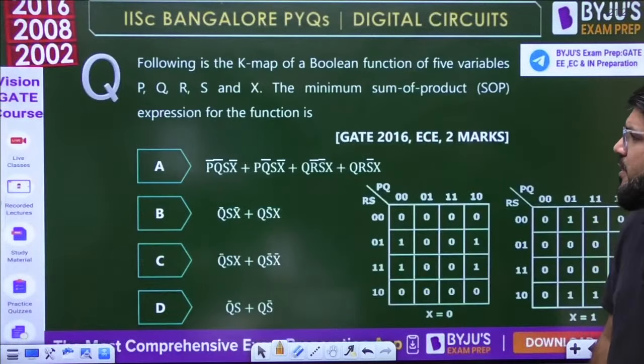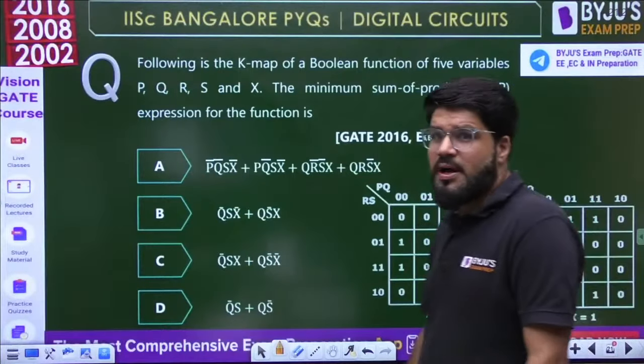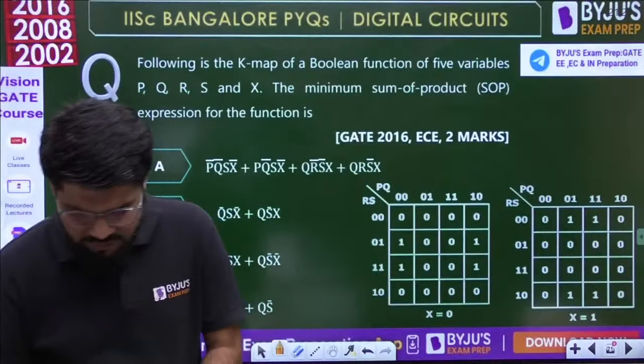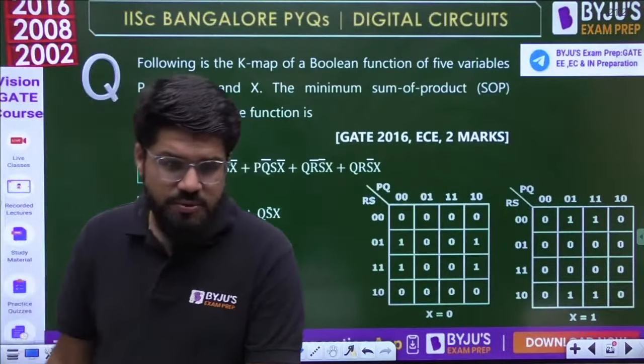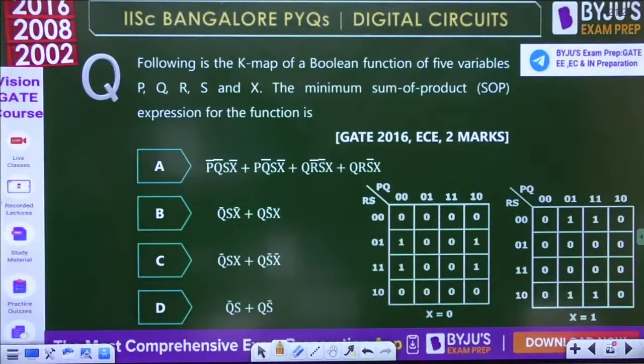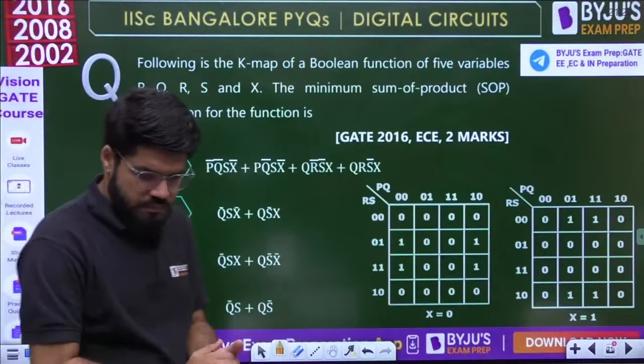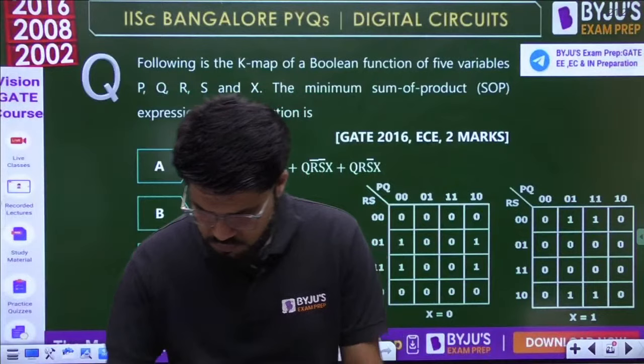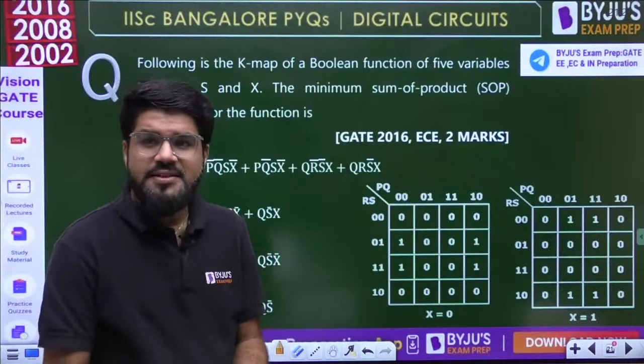Okay, next question ready for you. GATE 2016 EC, 2 marks, 5 variable map it is. Do it up quickly, guys. Please do it.